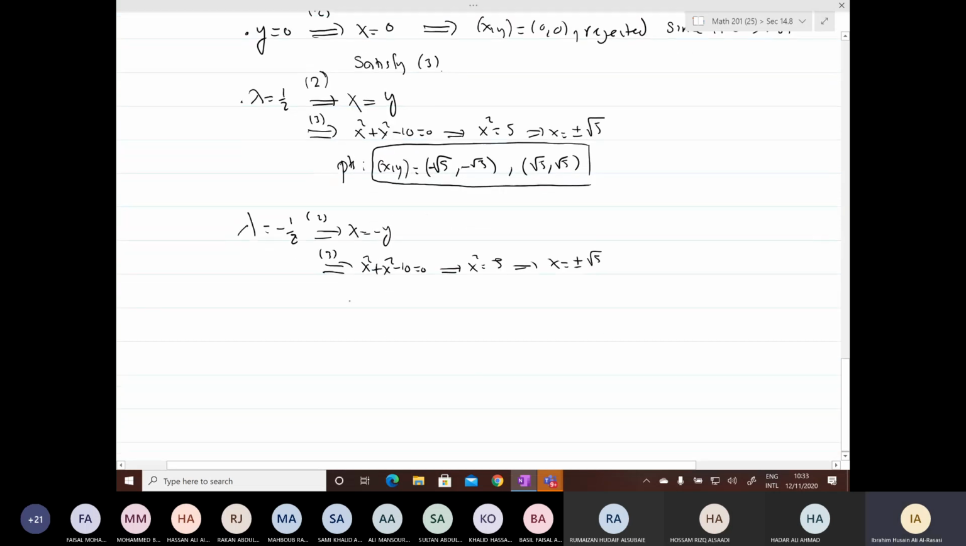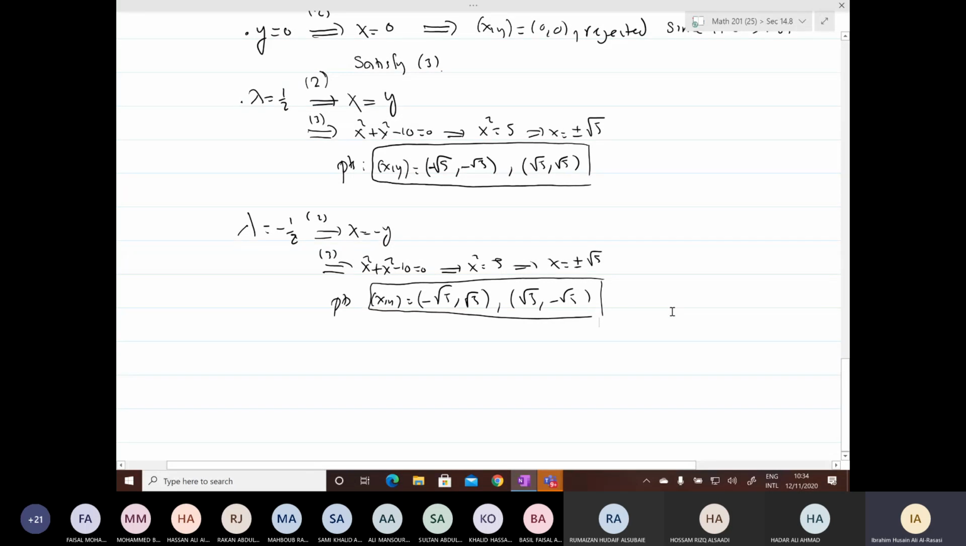Now, what are the points in x, y? If x is minus root 5, what is y? Root 5. Because they are negatives of each other, y equals minus x, so it will be root 5. And if x is root 5, it will be minus root 5. And these are the other 2. So the solution consists of 4 points.